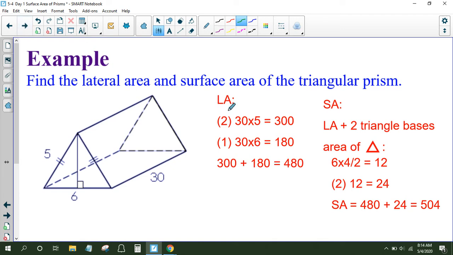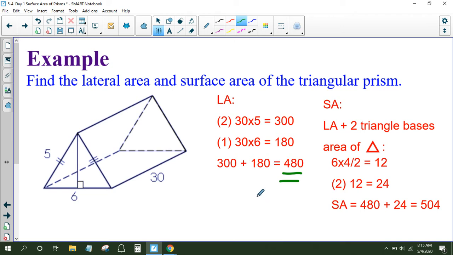Well, we can see pretty easily that the areas for the lateral area are going to add up as such. We have a 30 by 5, and there's two of them. So altogether, that gives us 300. 30 times 5 is 150, times 2 gives us 300. Then we have the floor, the 30 by 6, which is 180. Adding all three together, we get 480 for the lateral area.